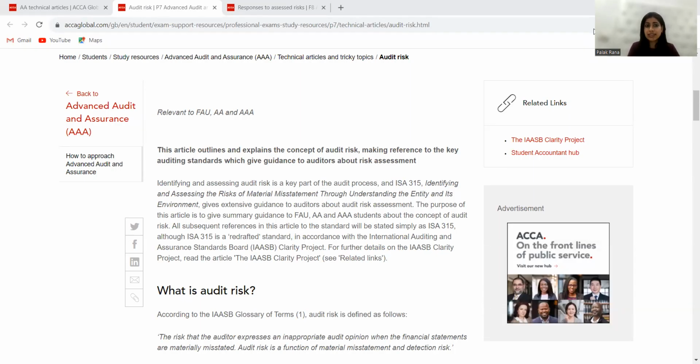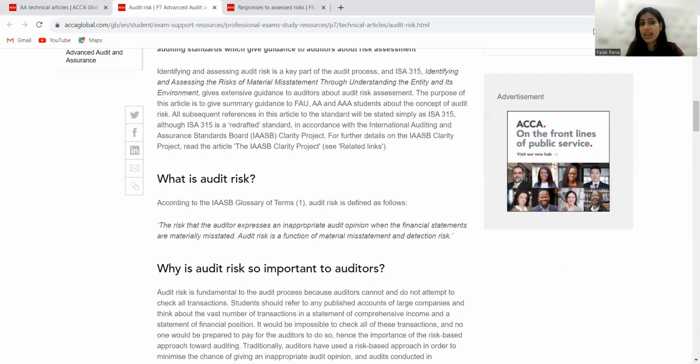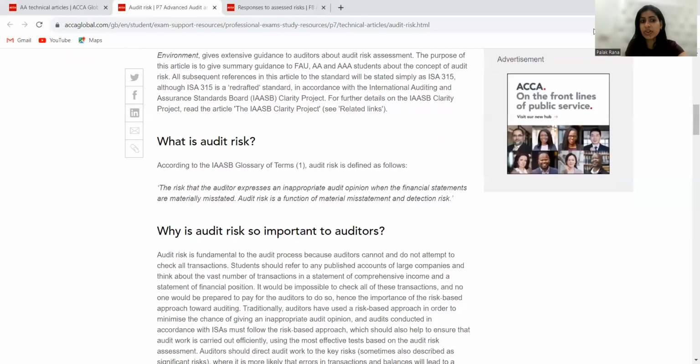So guys, what this technical article is explaining is what audit risk is all about. You must be aware that audit risk arises when my auditor gives an inappropriate opinion. That means my financial statements are materially misstated, but he gives an unmodified opinion, and due to a wrong opinion, the opinion on the financial statements is not correct. So that is my audit risk.